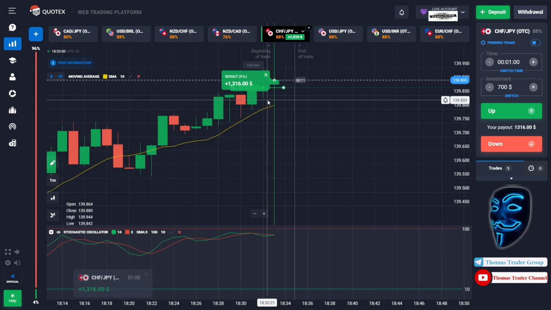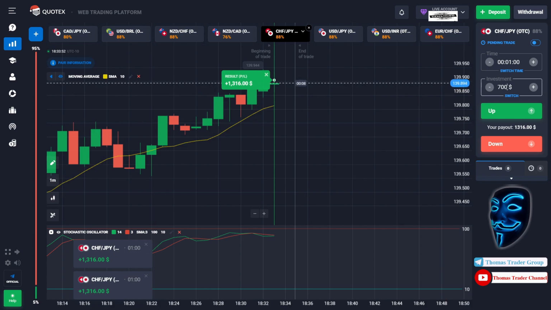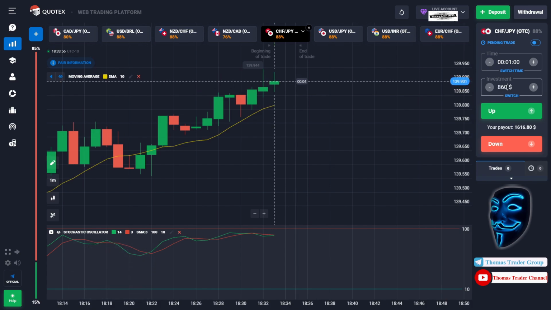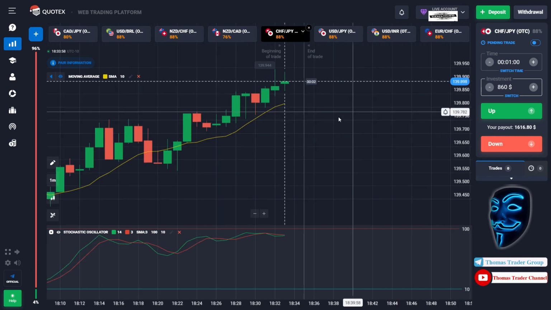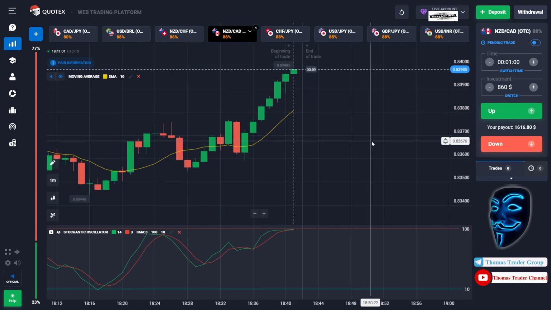We made a right prediction over here. We made a profit of $2,600. Let's divide it into 3. We will open 3 positions of $860 in the next open position. And over here we can open sell for 1 minute.